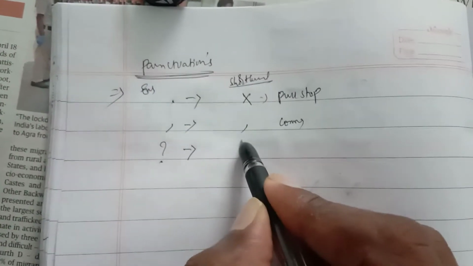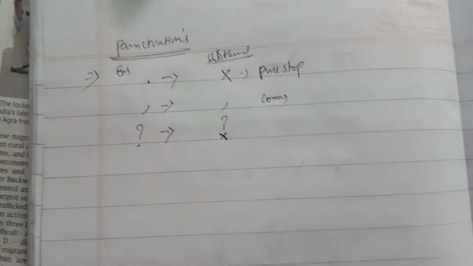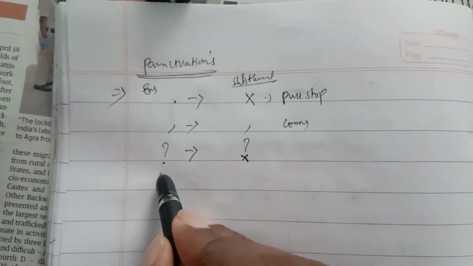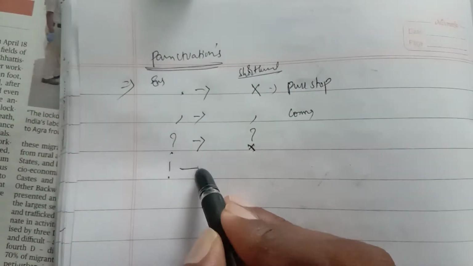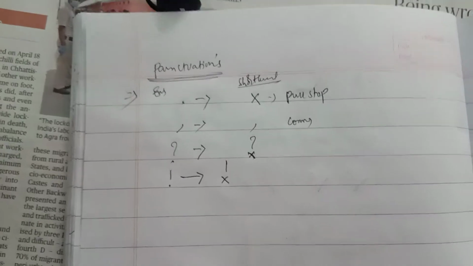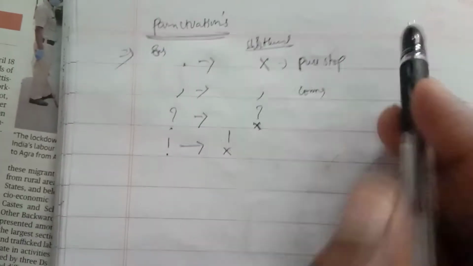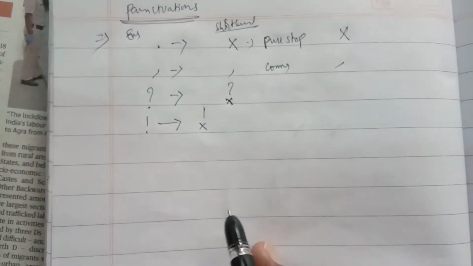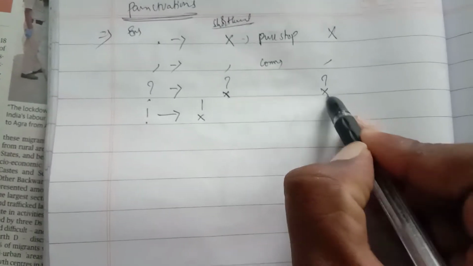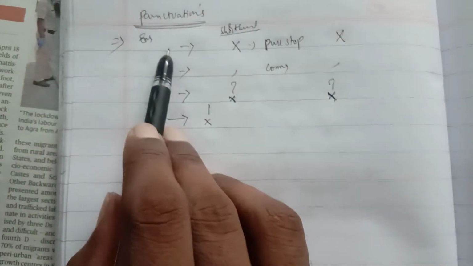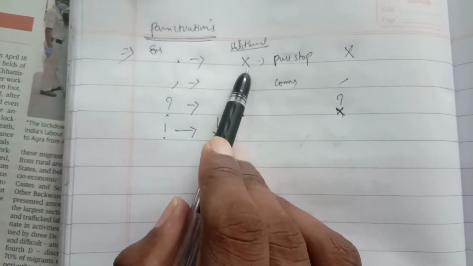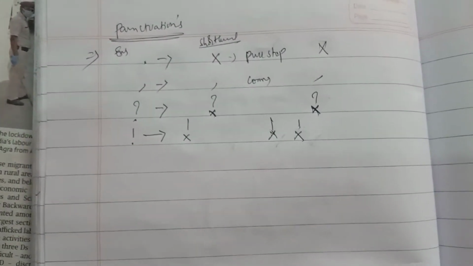Next, the question mark is represented in English by this symbol, but in shorthand the dot is replaced by a cross. Next, the exclamation mark, where the dot is also represented by a cross. These are the punctuations followed in shorthand. So full stop is a cross, comma is a comma, and in the question mark and exclamation the dot is replaced by a cross. Why? Because the dot is represented by a cross. Clear?